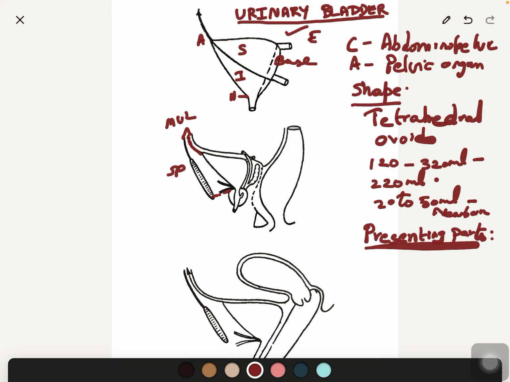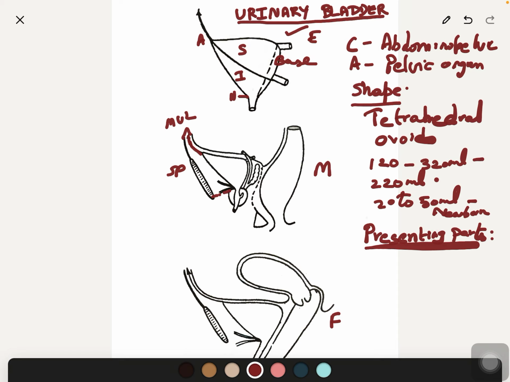The base, or postero-inferior surface, is directed backwards and downwards and is triangular in shape in both sexes. These are the relations in the male and these are the relations in the female. In both sexes, the base is non-peritoneal, except in the male, where its upper part is covered with peritoneum.